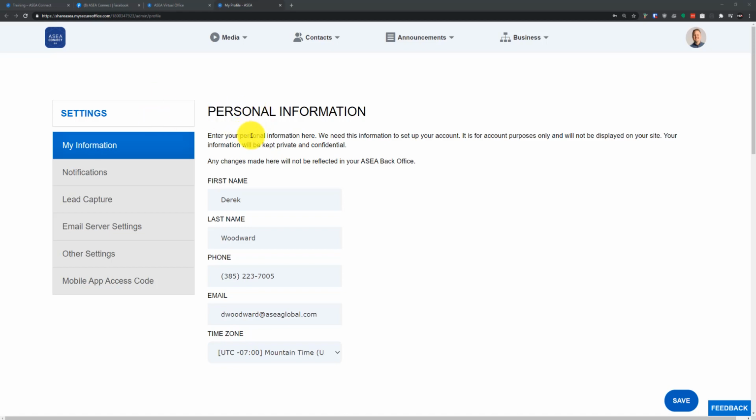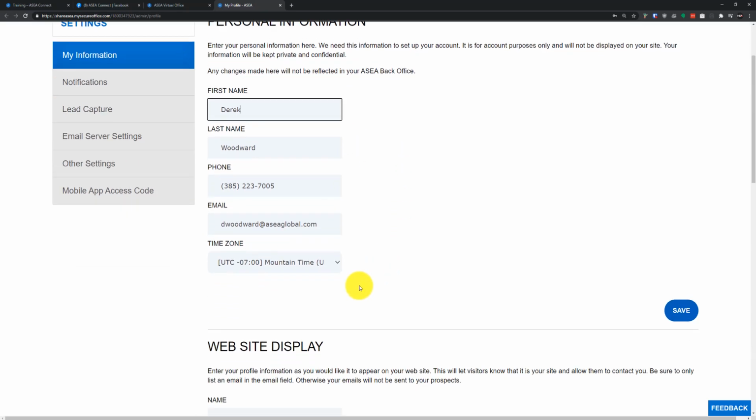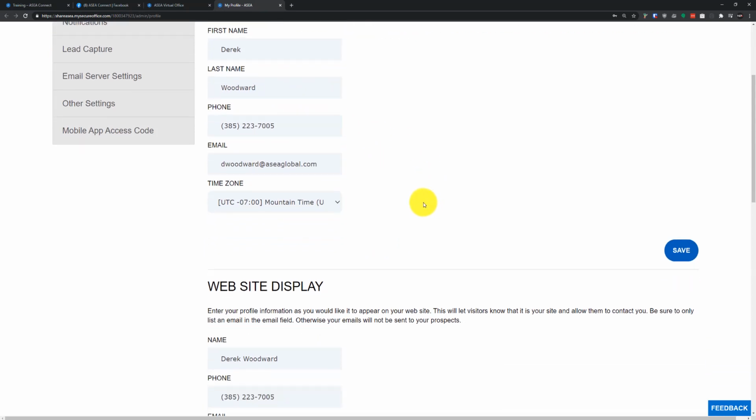Alright, when you first load up the desktop platform, everyone's going to see this user settings area, and it's a good idea for everyone to pop into this section first to make sure their information is all accurate. I know some people have different names on the ASEA back office than they maybe want different contacts in the app to see. So this is a good space to go in and make sure that you're updating your information so that it is relevant to what you're sharing with.